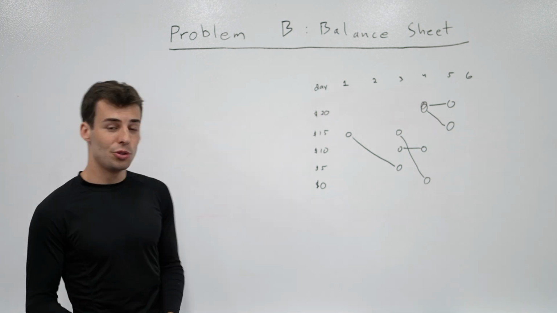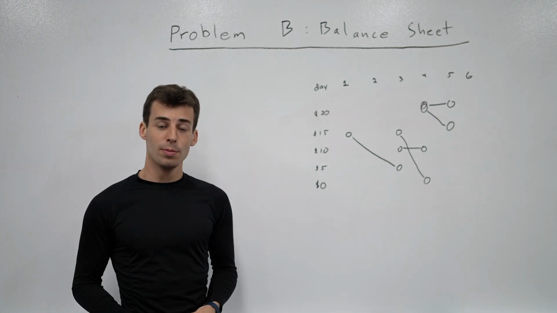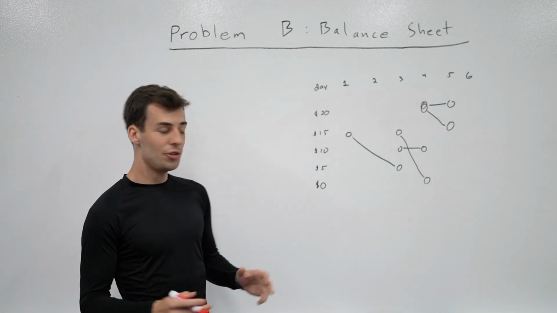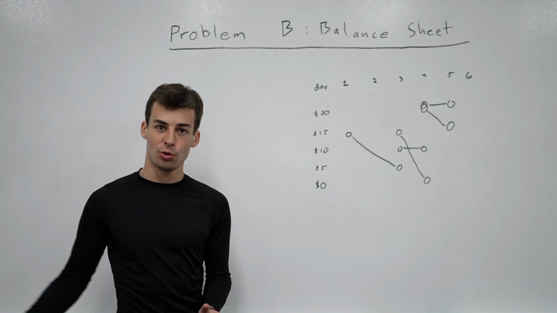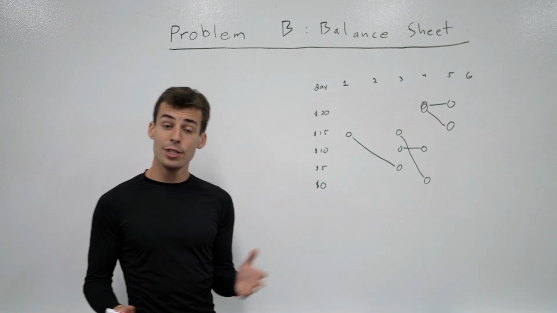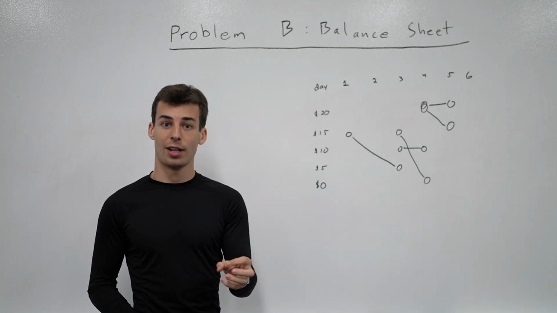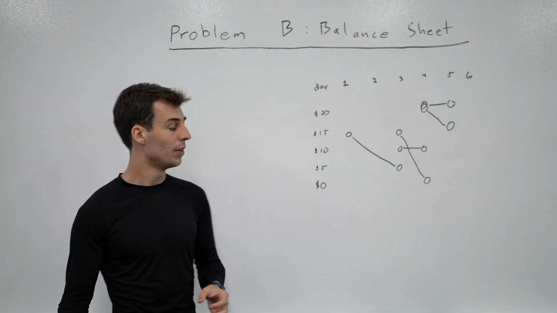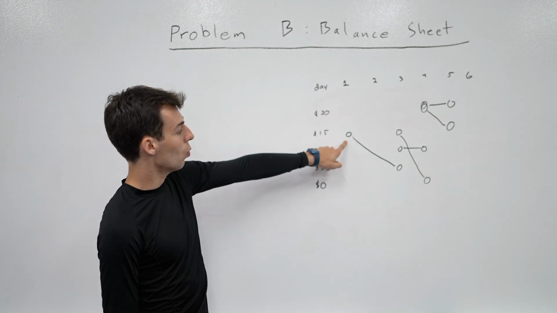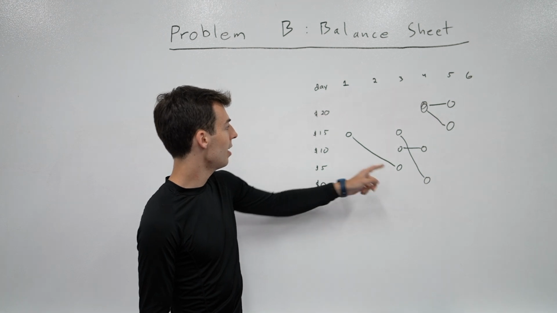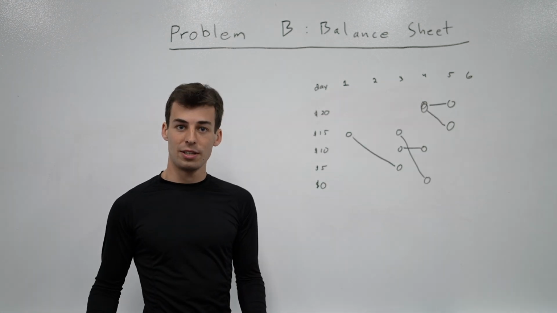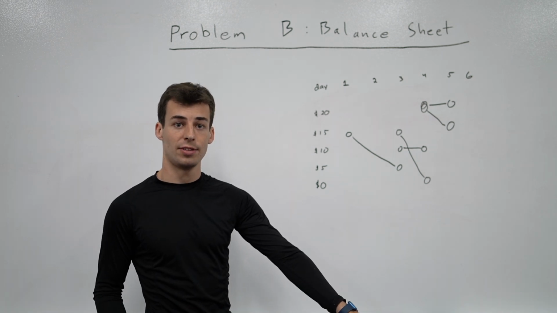So in this problem, you have a company called Metal Platforms and they sell sheet metal. And you want to sell this sheet metal between traders in order to make money. The way it works is you have some traders, and each trader will want to buy a piece of sheet metal on one day and sell it on a later day. For instance, this trader right here wants to buy it on day 1 and then sell it on day 3, and he's going to buy it for $15 and sell it for $5. These prices are already fixed, and you're given all this information ahead of time.